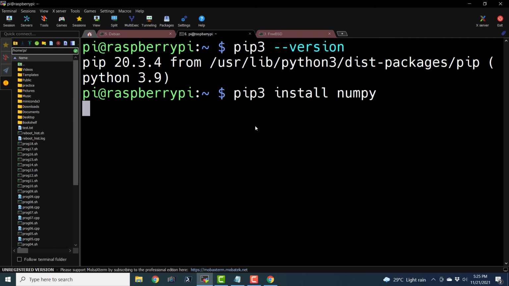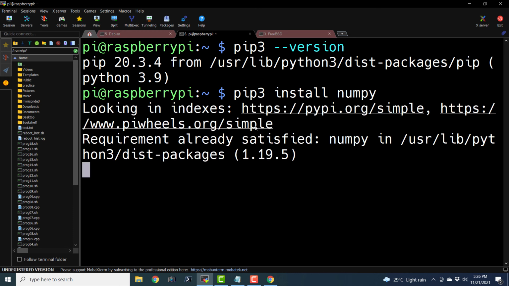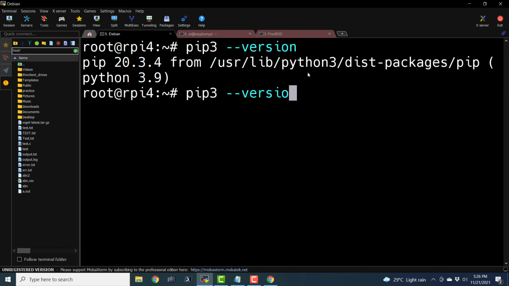It might be the case that numpy is already installed on this Raspberry Pi. I don't know, so let us wait for the console to show the output. Yeah, it says requirement already satisfied. It means that numpy came pre-installed with Raspberry Pi. But for Debian, it may not be the case.